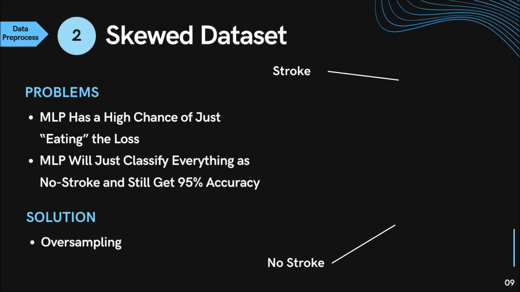Problem number 2 is that we have a skewed dataset. We have approximately a 20-to-1 skew on no stroke to stroke. This is a problem because our MLP has a high chance of just eating the loss by classifying everything as no stroke, still getting a very fake 95% prediction rate. The solution I have chosen is to oversample the stroke rows by essentially duplicating all rows with the stroke events, randomly changing a parameter or two by a very small insignificant amount like 0.002 post-scaling.